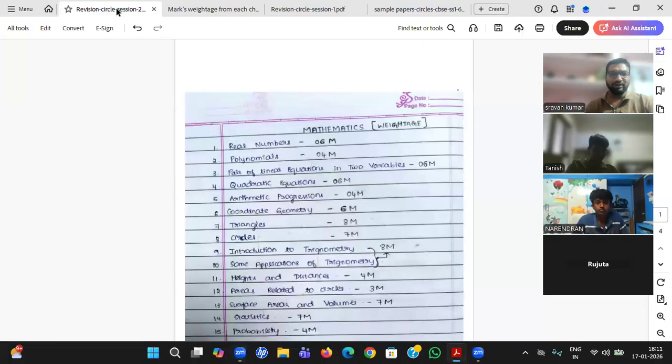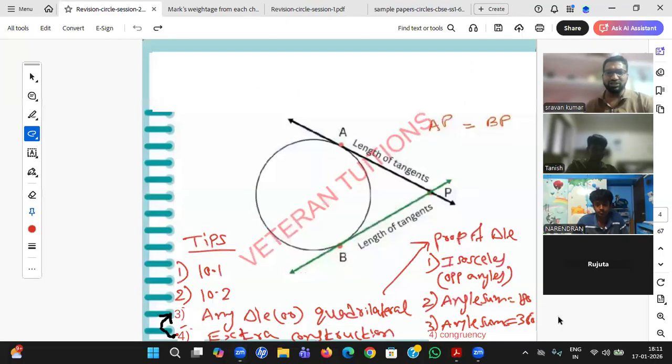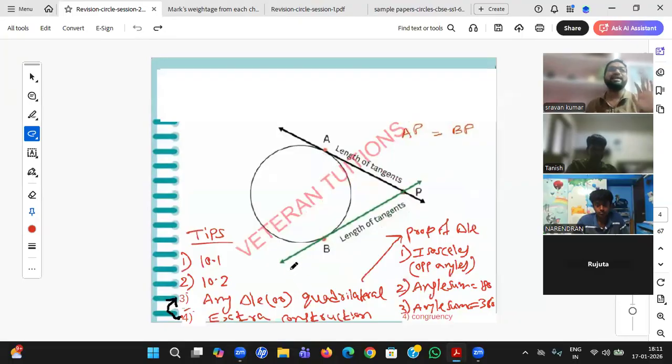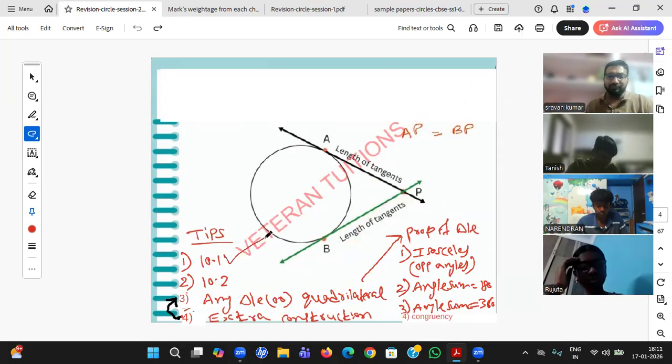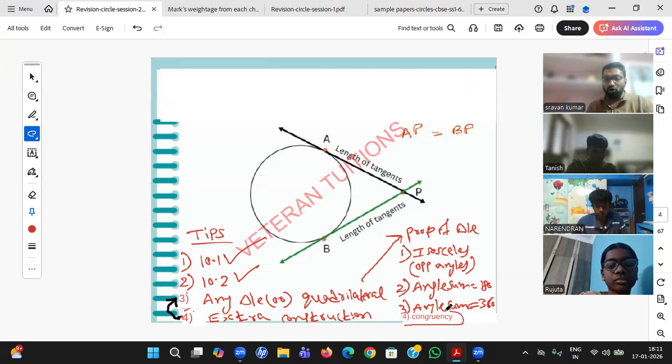I will not give the whole recap, but what I said is, every question you should think in this manner. If you are not thinking in this manner, you may get the answer but it may take more time, or you may get the wrong answer. If you follow this trick, you will definitely approach in the right direction. What is the trick? Let the question be whatever. Apply 10.1 first, 10.2 second. After doing this, if you are able to see any triangle or quadrilateral, check the properties inside the triangle, like the isosceles property, angle sum property, or congruency property. If you see a quadrilateral, check the angle sum property. If after applying these two you are not able to see any triangle, do the extra construction.